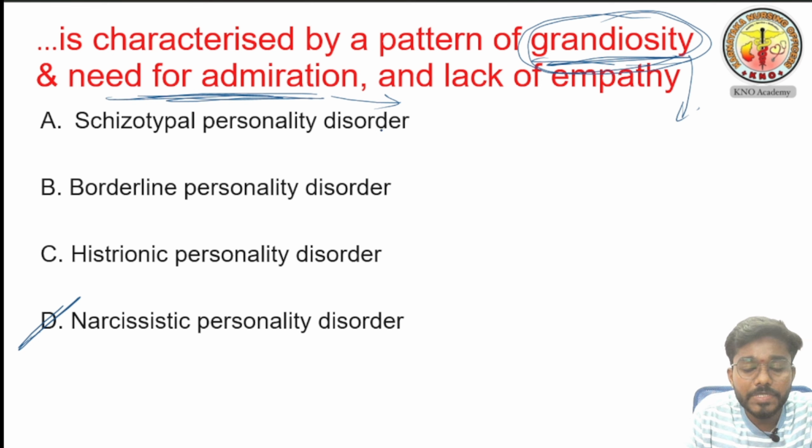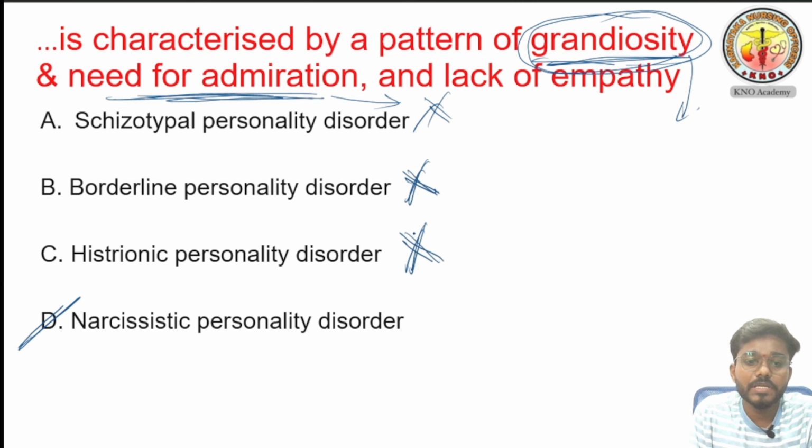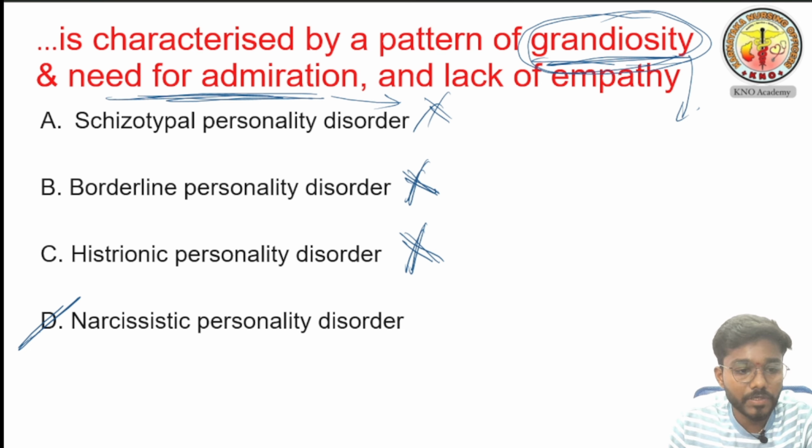So schizotypal personality disorder is not the answer. In that one, magical thinking will be there. Borderline personality is not the answer. In that one, impulsive behavior and risky behavior will be there. Histrionic also is not the answer, because constantly seeking attention is the characteristic of histrionic personality disorder.